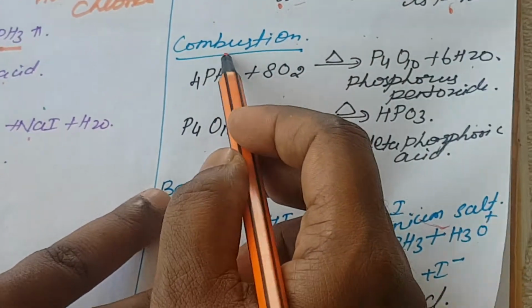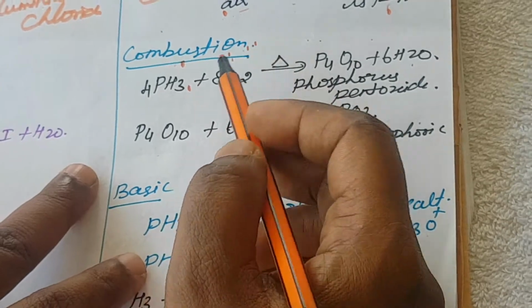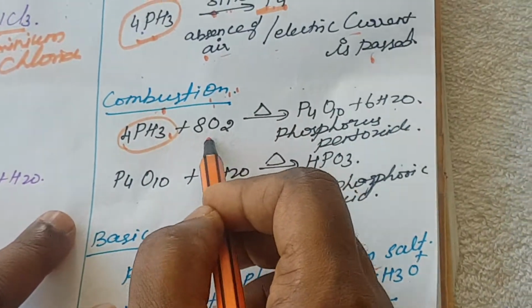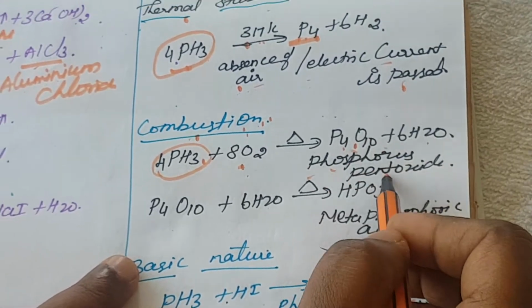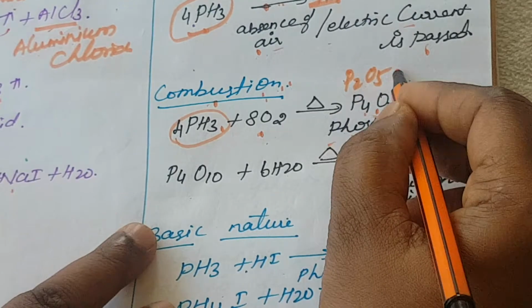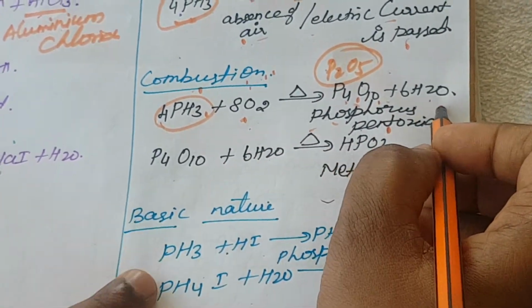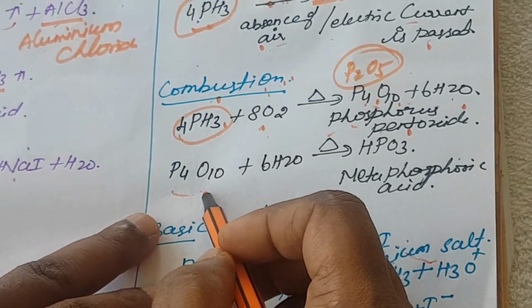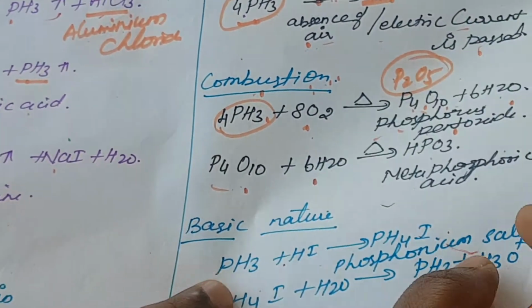Again, combustion. What is meant by combustion? Reaction with oxygen, burning with oxygen. Phosphine burns with oxygen to form phosphorus pentoxide. P4O10 is phosphorus pentoxide. We can also write it like this, P2O5. This is also phosphorus pentoxide. P4O10 with 6H2O, hydrolysis, forms metaphosphoric acid.